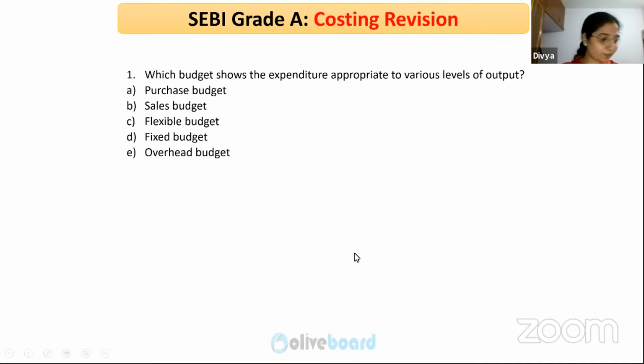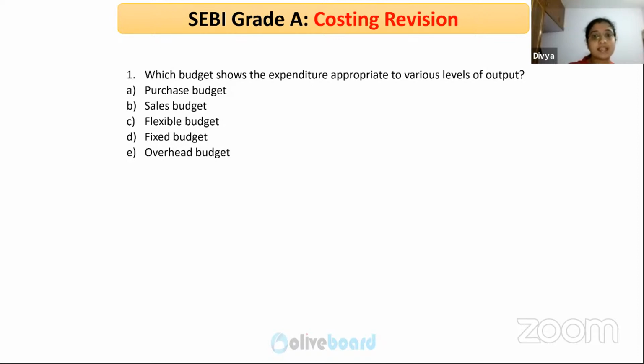Let's continue from the budgeting concept. Which budget shows the expenditure appropriate to various levels of output? Please read the question carefully. Yes, so the answer is flexible budget. It's not sales budget, because sales budget will give you only an estimate of the sales part, not the complete expenditure.